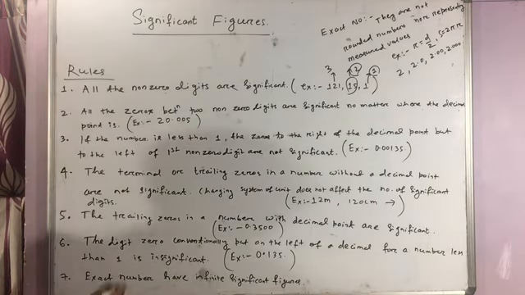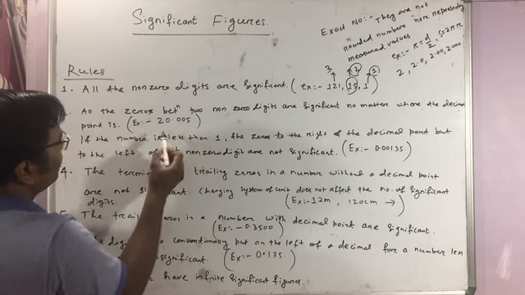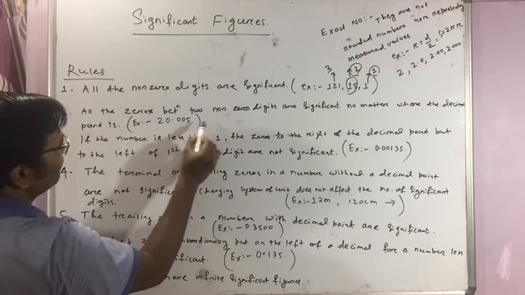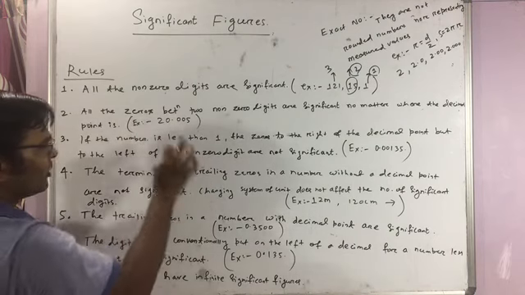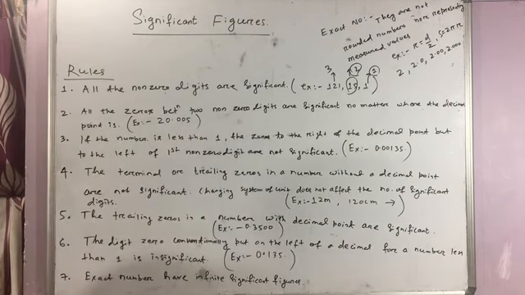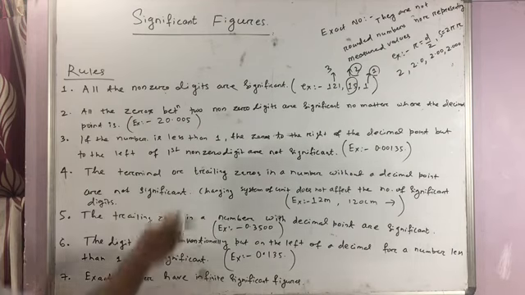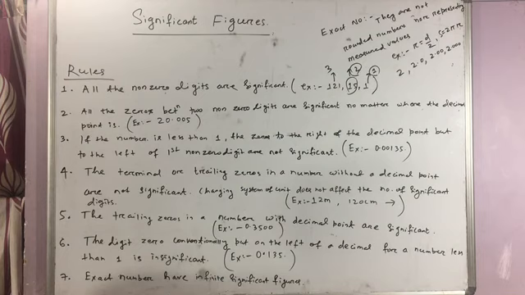Just take the example. Suppose in a measured value you got 20.005, in any kind of unit. Remember, we are dealing with measured values, so units will be given. I am discussing only the number. Don't think units are not there. Units are there, but I am just reporting the values.